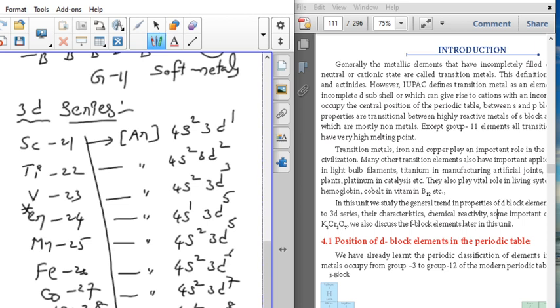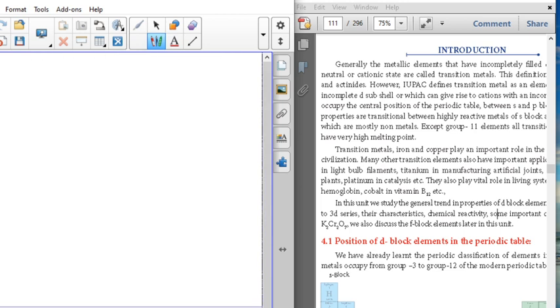They will ask a question: which of the following elements can show anomalous behavior in their electronic configuration? That is chromium and, last but one, copper. Chromium and copper show anomalous behavior in their electronic configuration.